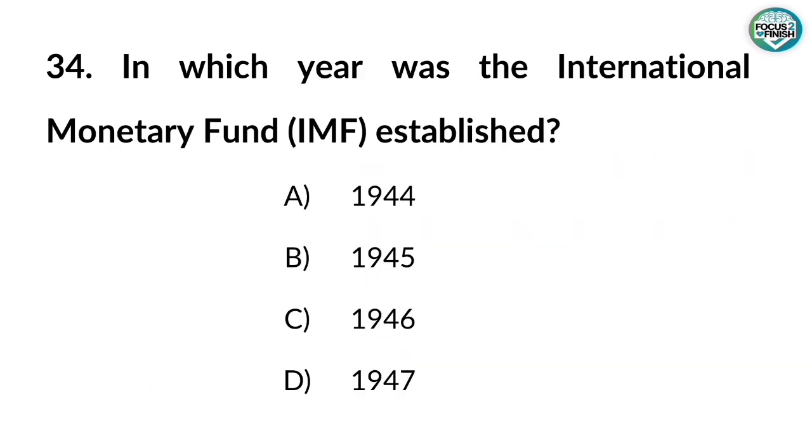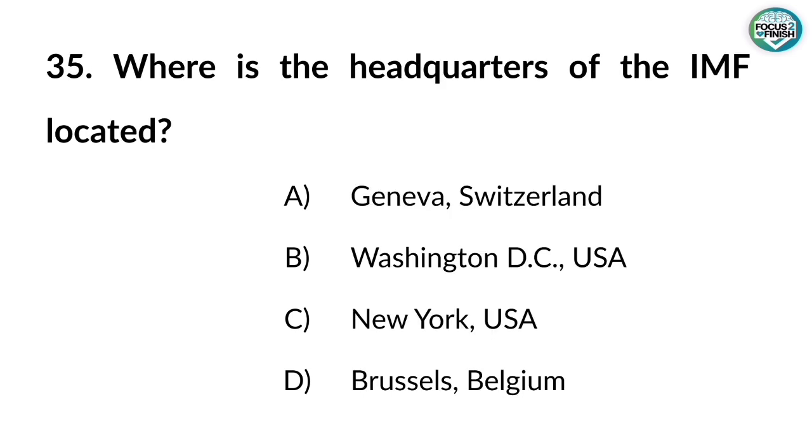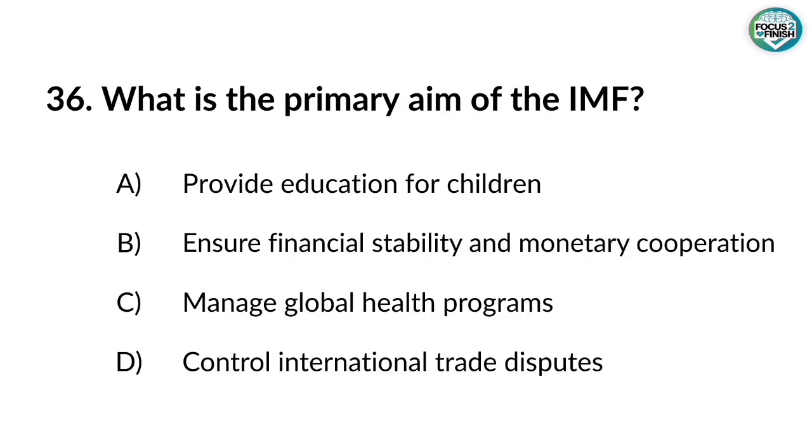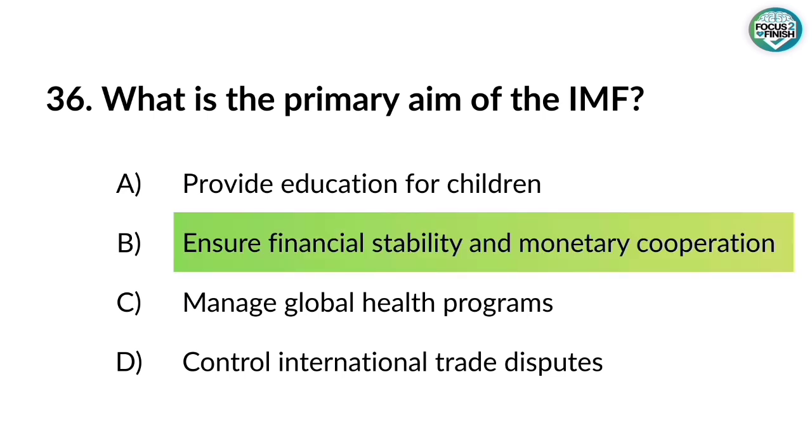34. In which year was the International Monetary Fund, IMF, established? Answer: 1944. 35. Where is the headquarters of the IMF located? Answer: Washington, D.C., USA. 36. What is the primary aim of the IMF? Answer: Ensure financial stability and monetary cooperation.